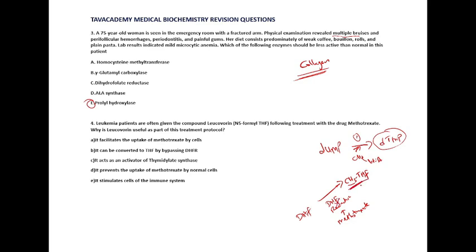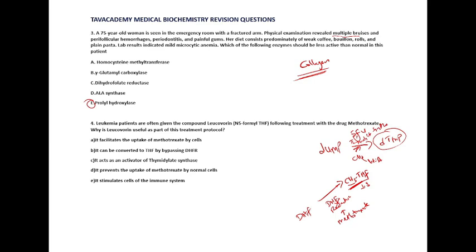So methyl tetrahydrofolate will not be available for this reaction to go on. Another drug that we can use is 5-fluorouracil, 5-FU, to block the activity of the enzyme called thymidylate synthase. So it blocks the activity of this enzyme from forming this. But the focus for this question is methotrexate.